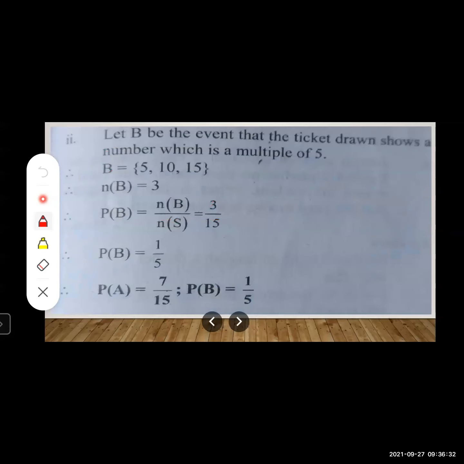So 5, 10 and 15. Only 3 numbers are there, right? So let us write these favorable outcomes in terms of the event B. We have considered B is the event that ticket drawn shows a number which is a multiple of 5. So B is equal to 5, 10, 15. This comes out to be 3. So number of sample points of the event B are NB is equal to 3. Again, you have to use the formula PB is equal to NB upon NS. So 3 upon 15. So 3 5s are 15. So PB is equal to 1 upon 5.